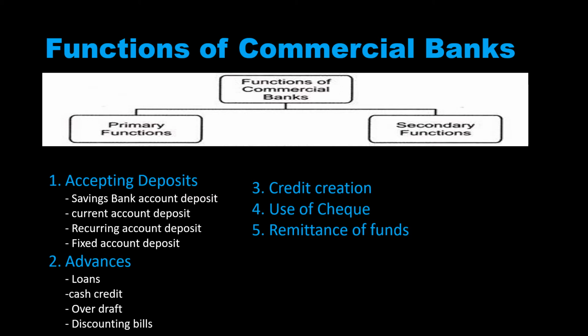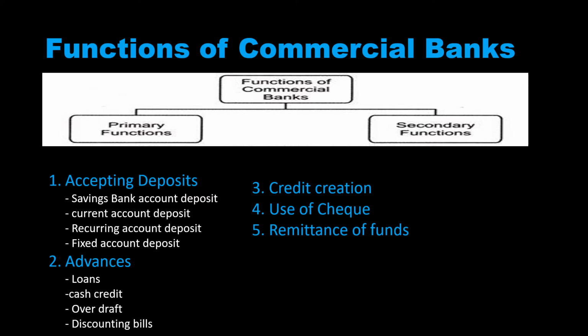See here, you need to understand there are different types of accounts which accept different types of deposits. For example, savings bank account deposits, current account deposits, recurring account, fixed account. For a savings bank account deposit and current account deposit, we call it demand deposit.